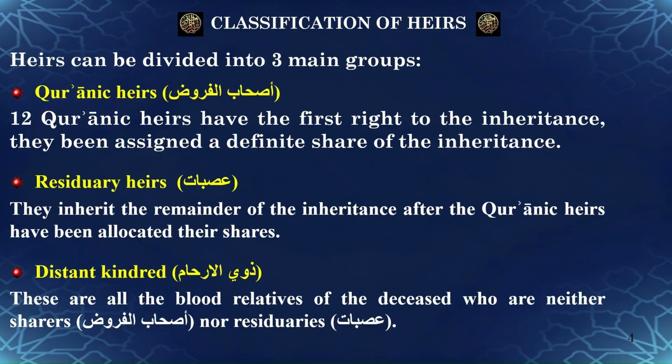Third, we have the distant kindred, known as the Dhawil Arham. These are all the blood relatives of the deceased, who are neither Quranic heirs, the Ashab al-Furud, nor residuaries, the al-Asabat. The Arabic term Dhawi al-Arham means possessors of kinship, and the term distant kindred is used to refer to this class of heirs. They are also referred to as uterine heirs. It is the largest group of the 3 groups. All issues through female relatives are distant kindred, except those through the mother.